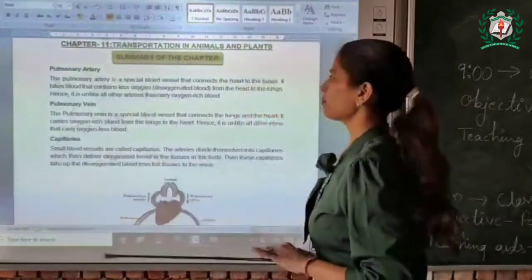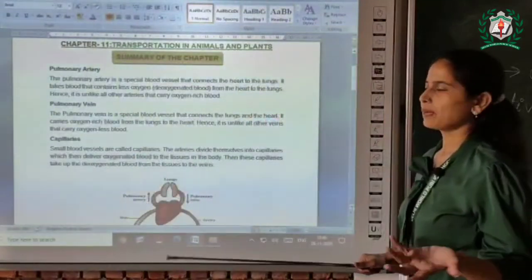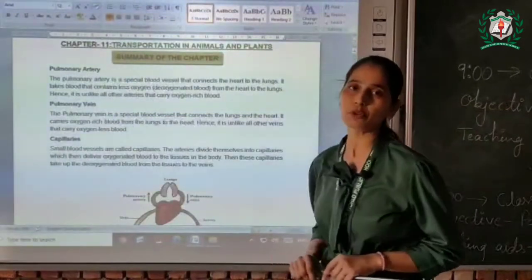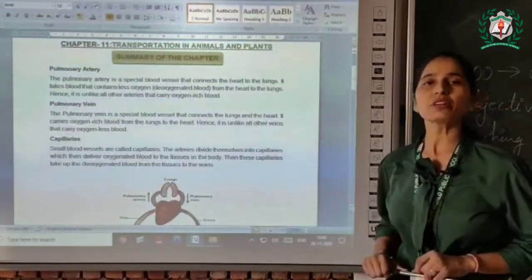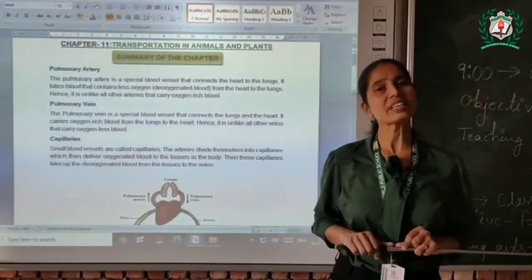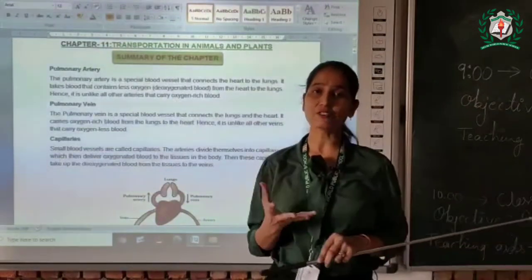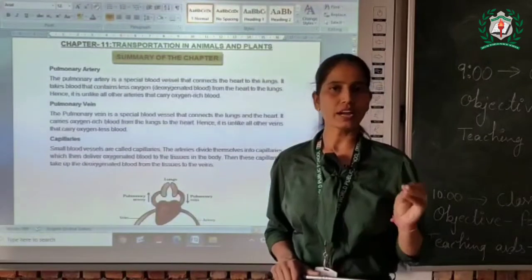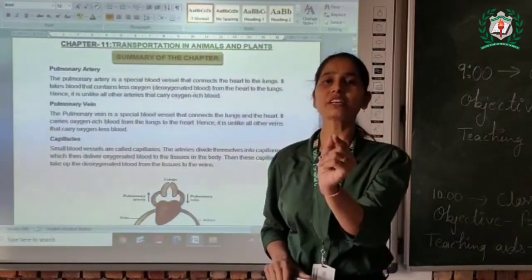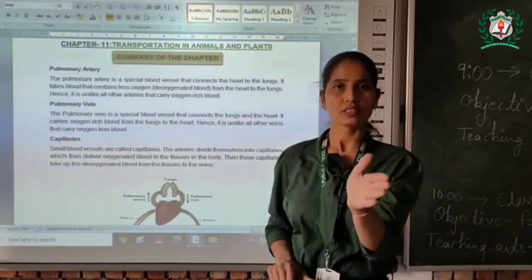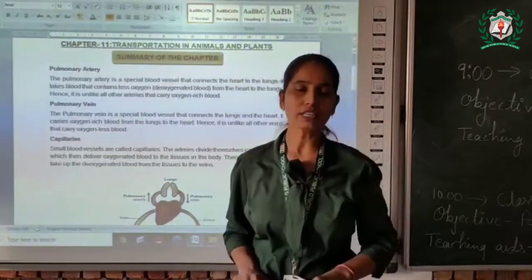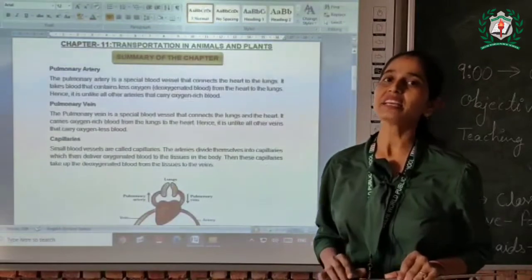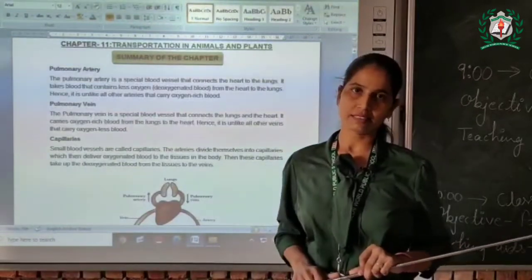Today we'll continue the same topic, but we'll talk about the pulmonary artery and pulmonary vein. What is the pulmonary artery? As we have talked about arteries, arteries have oxygenated blood inside them. But the pulmonary artery is an exception, because it is the only artery which has deoxygenated blood inside.